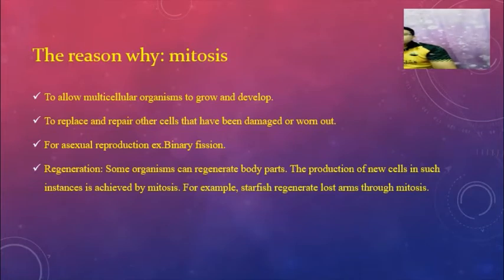reproduction, for example binary fission. For regeneration, some organisms can regenerate body parts. The production of new cells in such instances is achieved by mitosis. For example, starfish regenerate lost arms through mitosis.